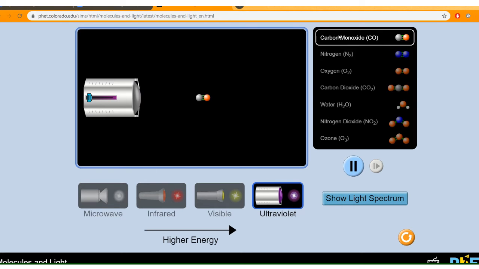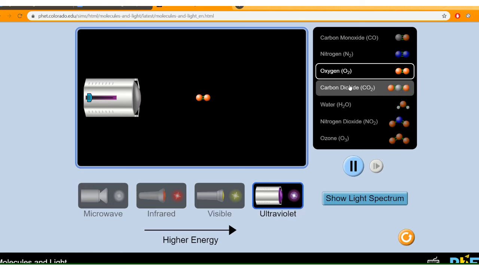On the right side over here, we have different types of gases that make up the atmosphere. Carbon monoxide, nitrogen, oxygen, carbon dioxide, water, nitrogen, and ozone. So right now we have carbon monoxide selected, but we can go through and we can select different molecules that